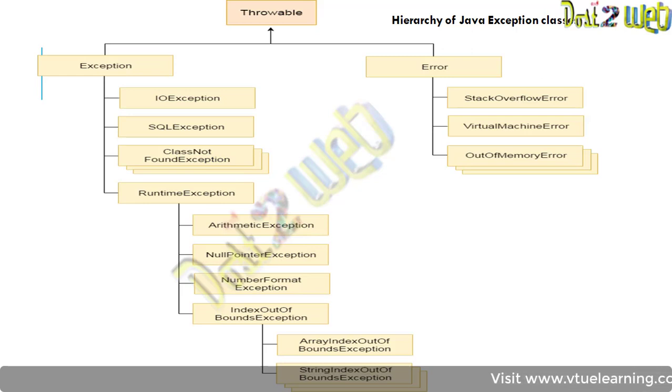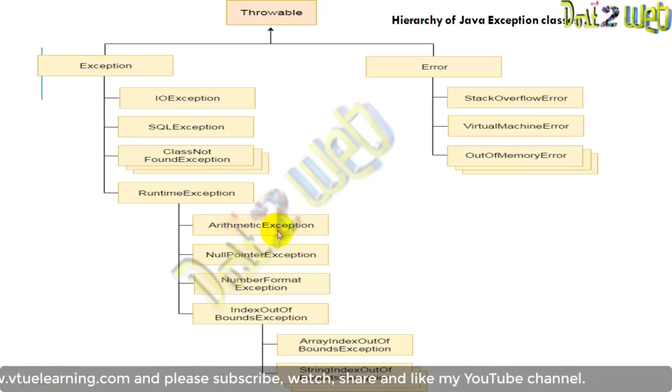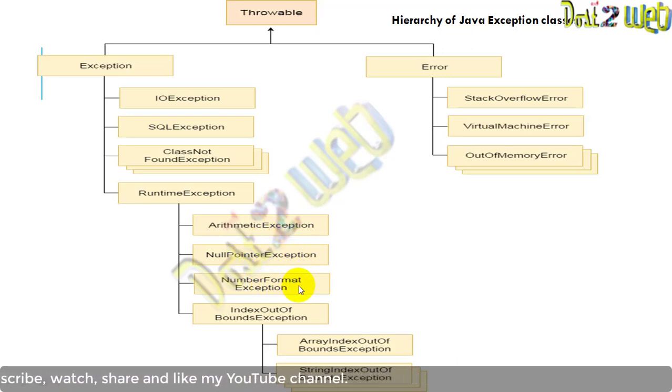Next, in another category, you have RuntimeException. So what is the runtime exception? As I said, ArithmeticException, in which you have division by 0, NullPointerException, NumberFormatException, IndexOutOfBoundsException. In index bounds, again you have ArrayIndexOutOfBounds and StringIndexOutOfBoundsException. So you'll have so many exception types.